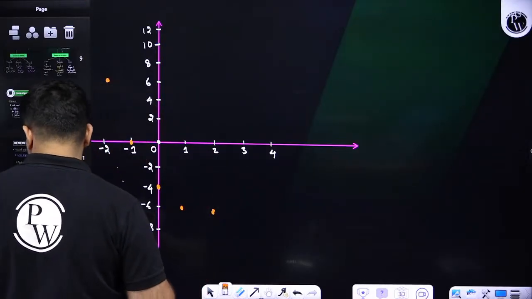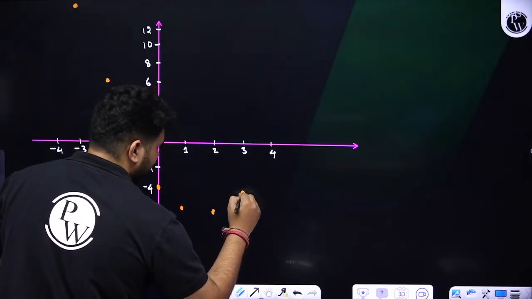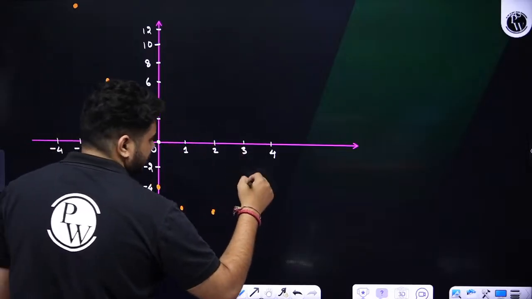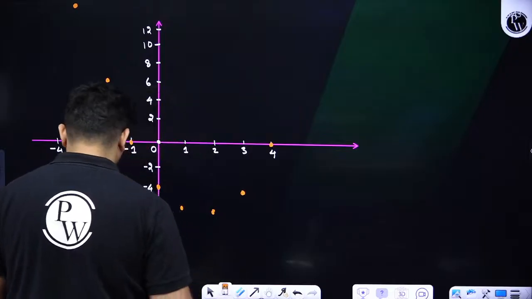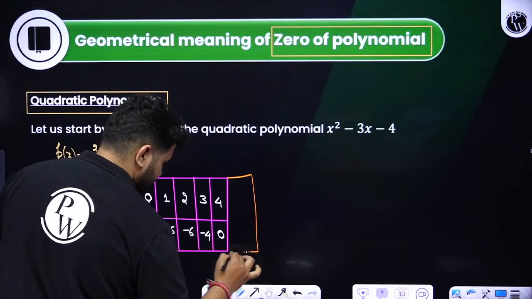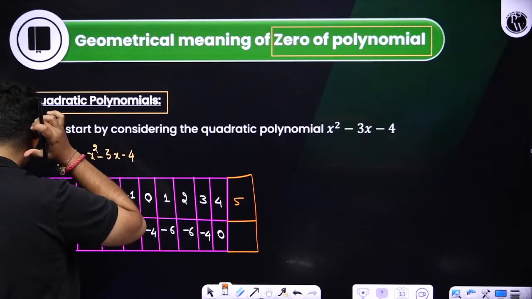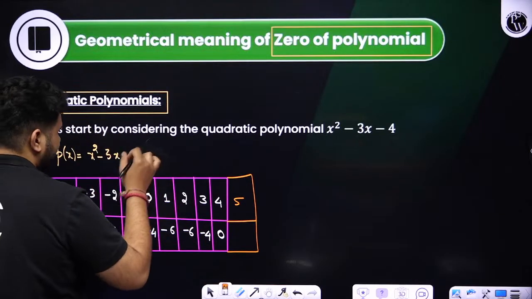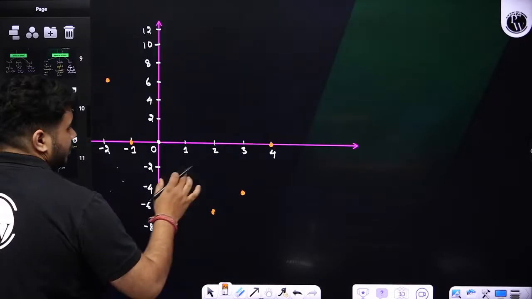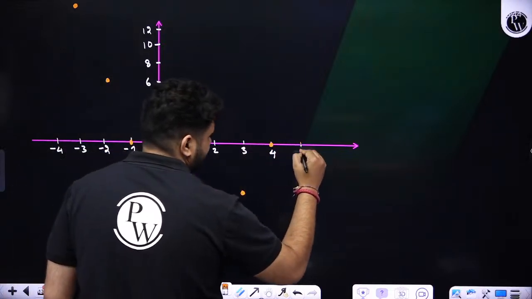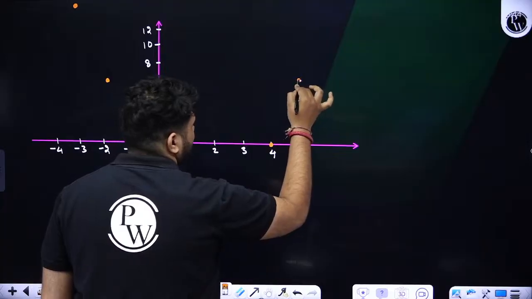3, if we take, students, it is becoming minus 4. Means over here 3 then minus 4. See, the parabola nature will come, right? When I join, you'll get to know. And if I take 4, it is 0. And if I take 5, if you want, let us bring one extra point here. So if I take 5 over here, how much does it become? 5 square is 25. 25 minus 15 will be 10. 10 minus 4 will be what? 6. Clear? So when it is 5 over here, the output is 6 somewhere. Clear everyone?